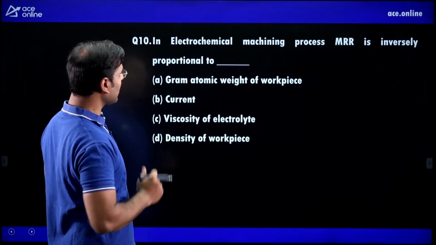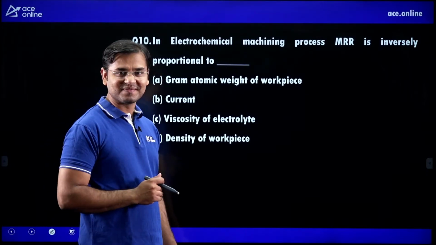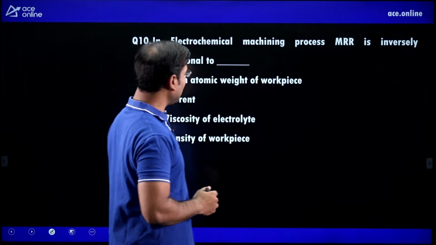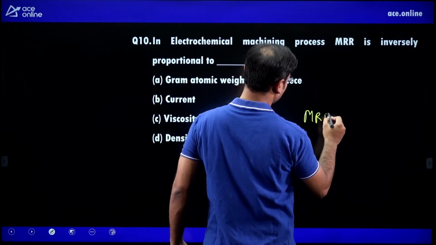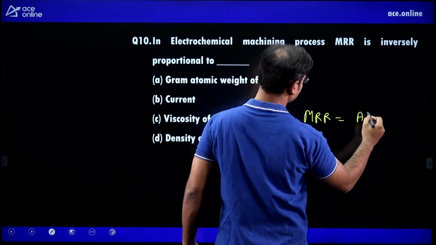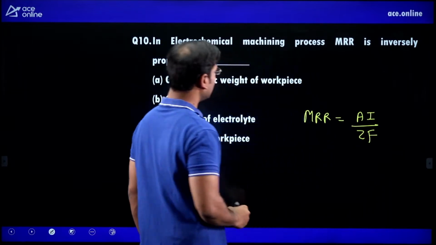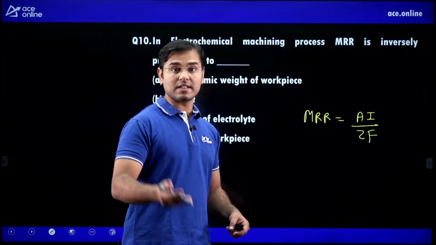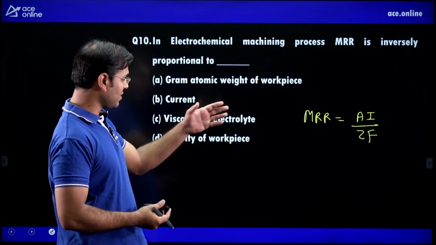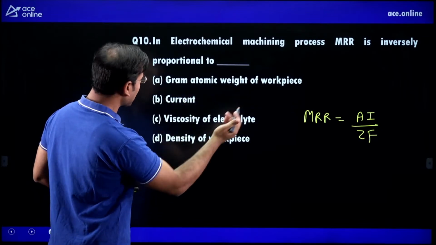Now see the last question of this chapter, question number 10. In the electrochemical machining process, MRR is inversely proportional to what? What is the formula in electrochemical machining? MRR = AI by ZF. Then MRR is inversely proportional to Z, the valency, and F is Faraday's constant.